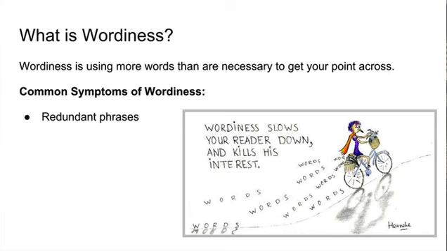There are several ways that you can identify wordiness in your writing. The first is finding redundant phrases. These include using the same words multiple times or over-explaining a point using the same support. With run-on sentences, your reader can lose the point within the wording and be unsure of the author's purpose.